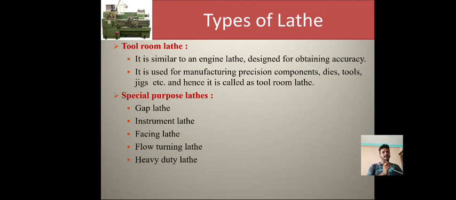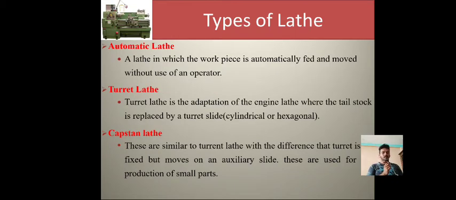Special purpose lathes include gap lathe, instrument lathe, facing lathe, floor turning lathe, and heavy duty lathe. Automatic lathe: in an automatic lathe the workpiece is automatically fed and moved without the use of an operator.